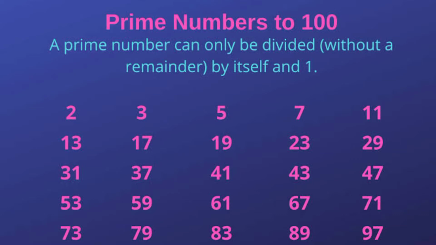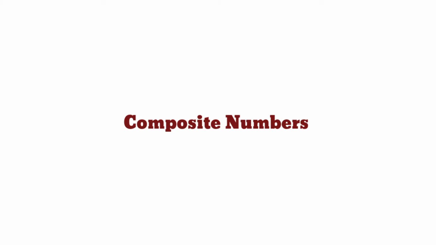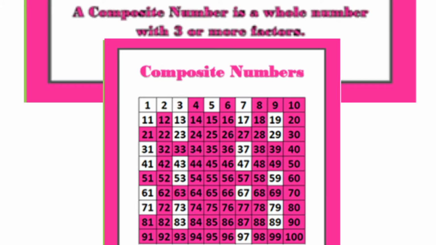Prime numbers are numbers that can only be divided by 1 and itself. Hence, it is not a product of any smaller number except 1 and itself. For example, 5 is a prime number. The only way you can write 5 is 1 times 5, or you say 5 times 1. There is no other way you can write it except that. While composite numbers are natural numbers which are greater than 1 and not prime. That is, all numbers that are not prime are actually composite numbers except 1.